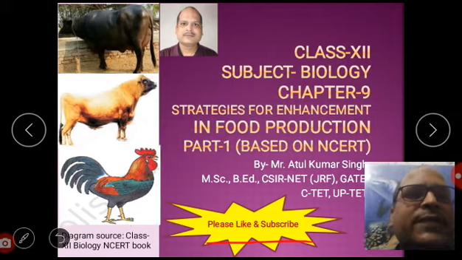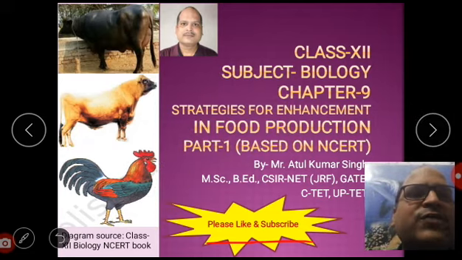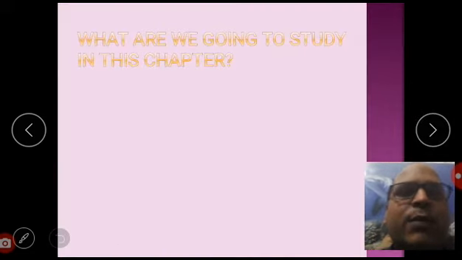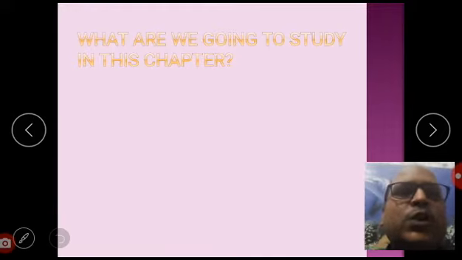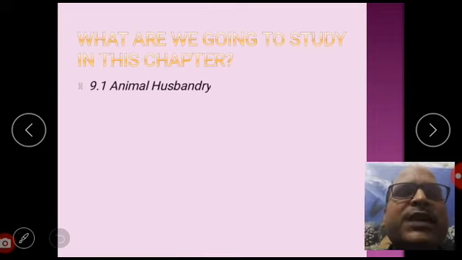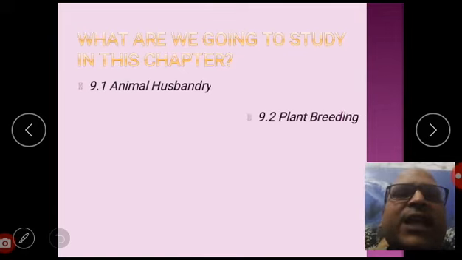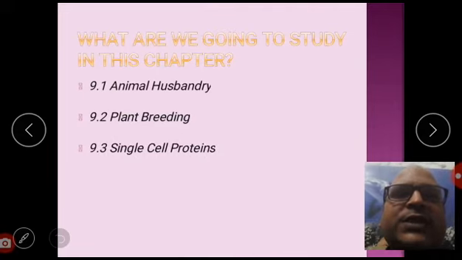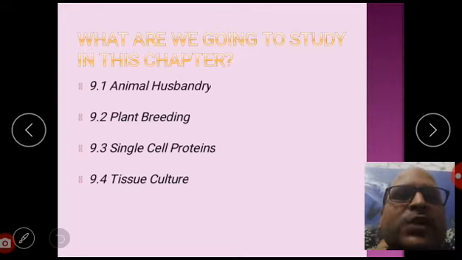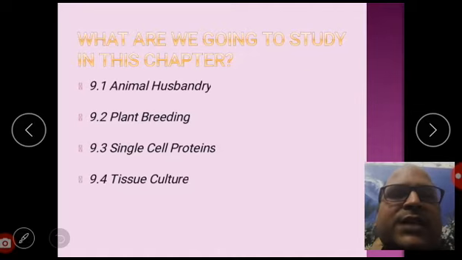Dear students, we are going to study this chapter in detail. Number 1, what are we going to study in this chapter? These things are: number 1, animal husbandry, second thing, plant breeding, third thing, single cell protein, and fourth is tissue culture. Dear students, this is part 1 and we will try to deal with animal husbandry in this part.